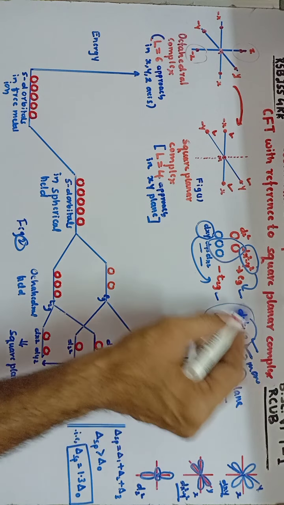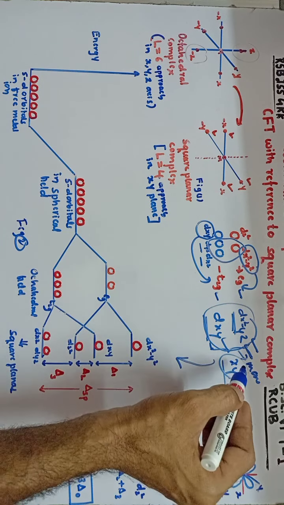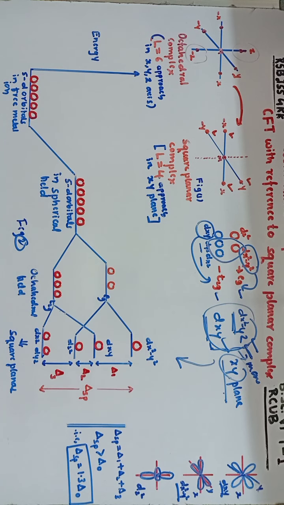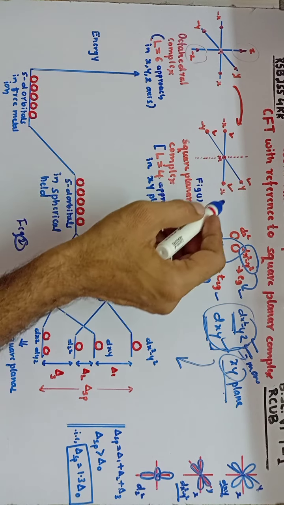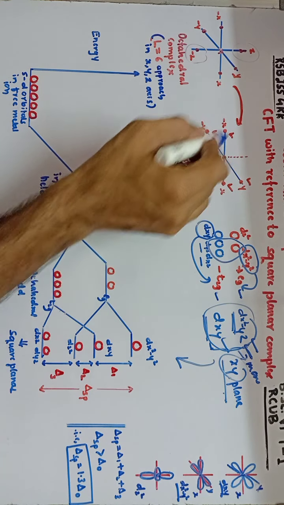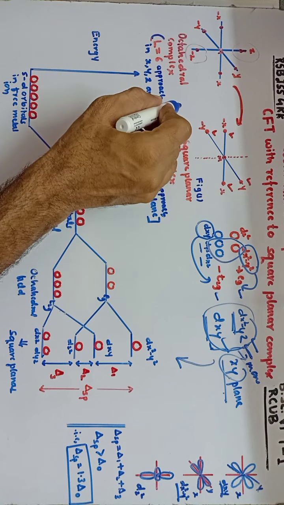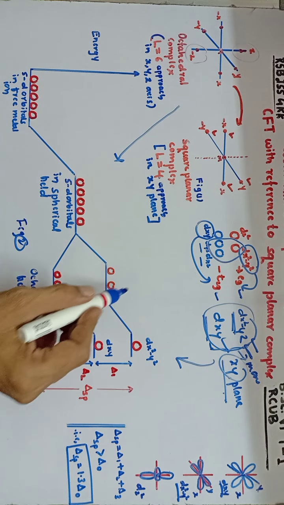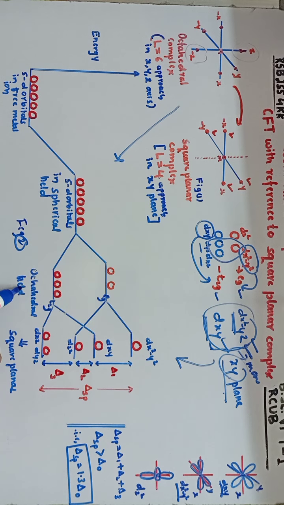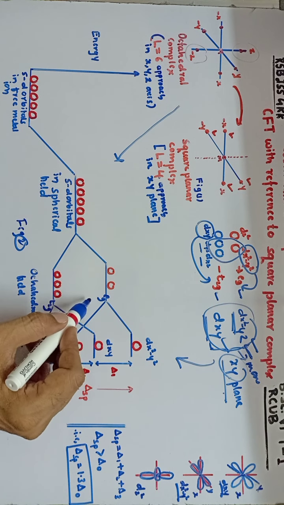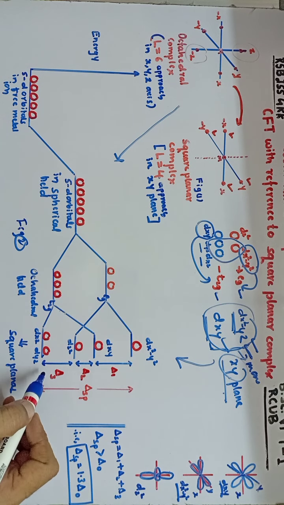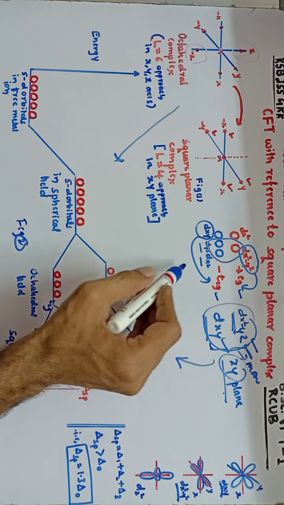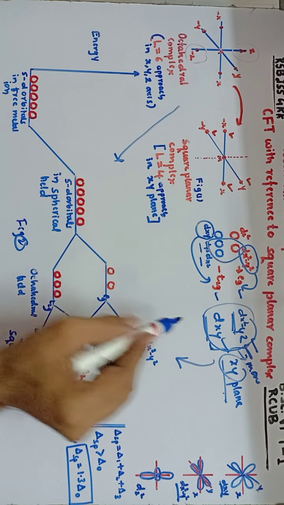So in order to represent these facts, that means which orbital energy is more and which orbital energy is less, let us see by considering the octahedral crystal field splitting. Already we know that the square planar arrangement of ligands around the center metal ion is derived from the octahedral field, so we have to first consider the crystal field splitting in case of octahedral complex. From that octahedral crystal field splitting, we are going to derive the crystal field splitting in case of square planar complexes.